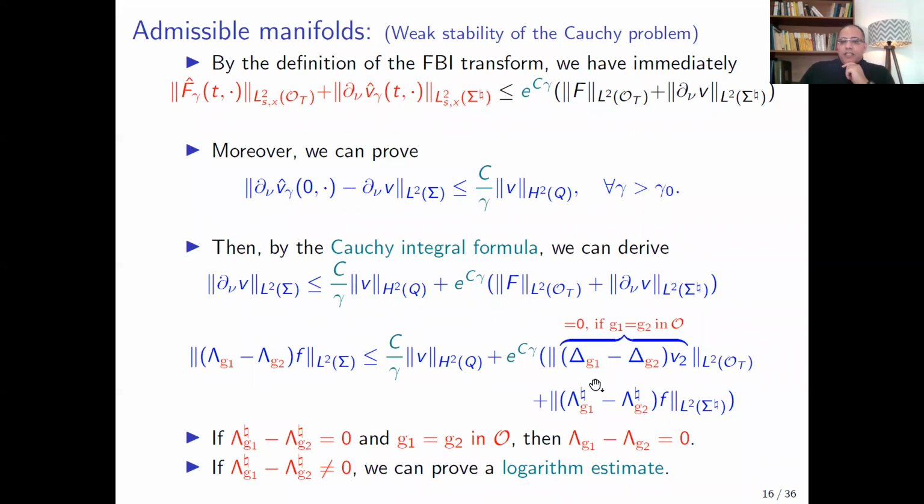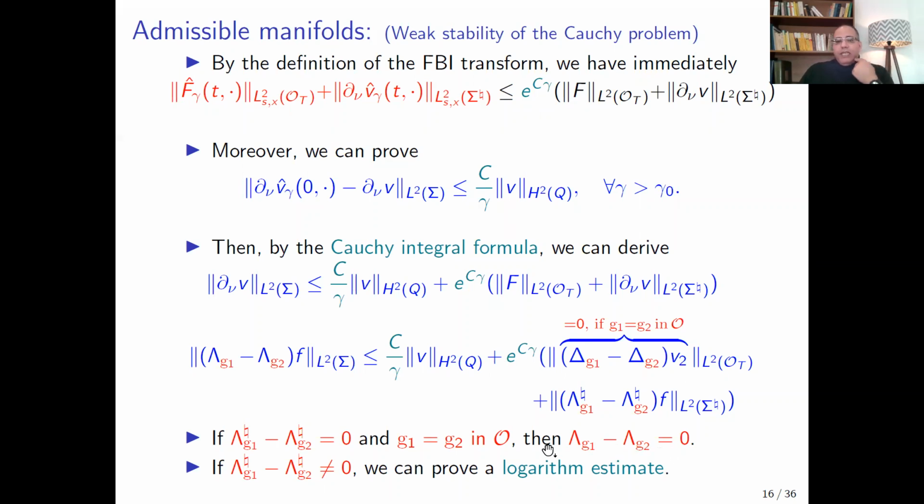So if you assume that G1 equals G2 near the boundary in the neighborhood O, then this term disappears. And if you assume that, moreover, we have the same partial Dirichlet-Neumann map, then this term disappears. Then we send gamma to infinity, and we obtain that we have the same global Dirichlet-Neumann map.